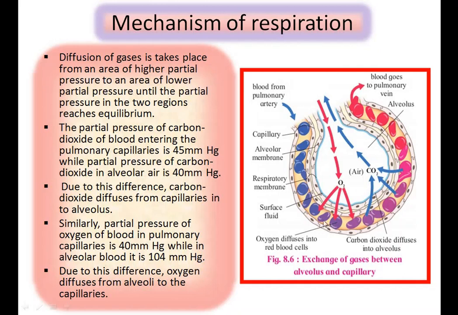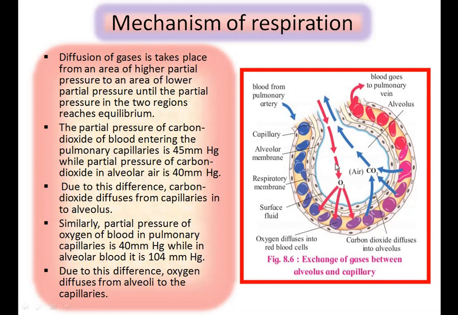Then similarly, the partial pressure of oxygen of blood in pulmonary capillaries is about 40 mmHg, while in alveolar air it is about 104 mmHg.